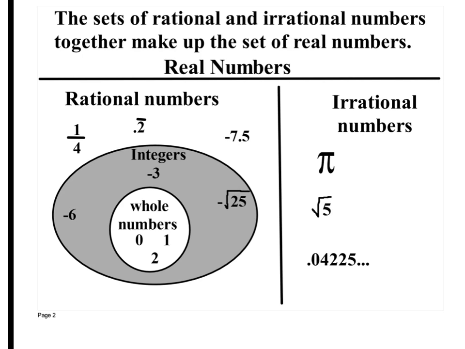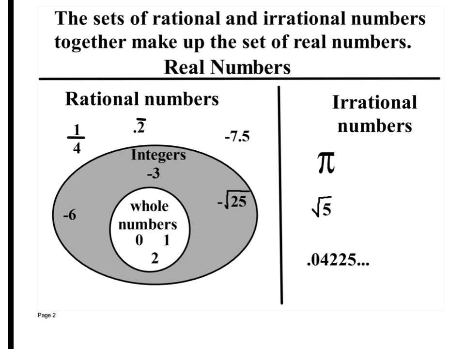All right. The integers, remember the group I told you? It's 0, 1, 2, 3, 4, 5, and on. It's also -1, -2, -3, -4. It's whole numbers with negative signs. That's integers. It also includes whole numbers, which is 0, 1, 2, 3, 4, 5, and 6, and on. Right? So if they said identify 0, you would say it's a whole number. You would say it's an integer. You would also say it's a rational number.